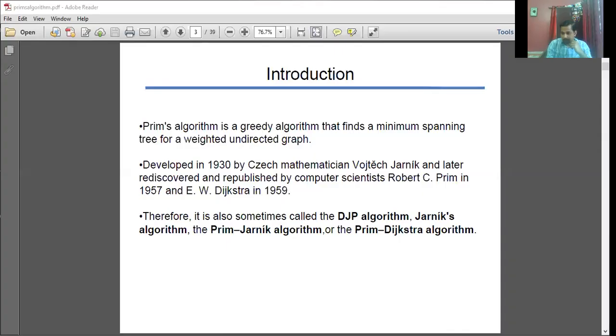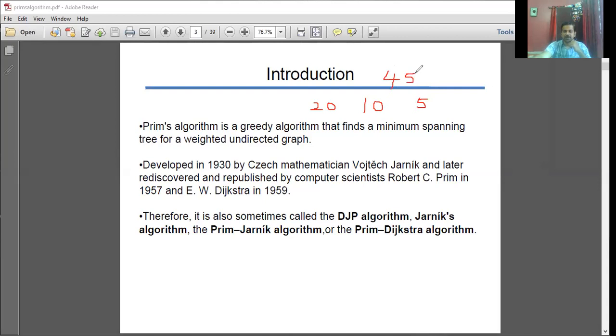A very good example is the change making problem. For example, a cashier wants to give you a change of rupees 45. He has denominations of 10 rupees, 20 rupees, and 5 rupees, and he has to deliver a change of 45 rupees.